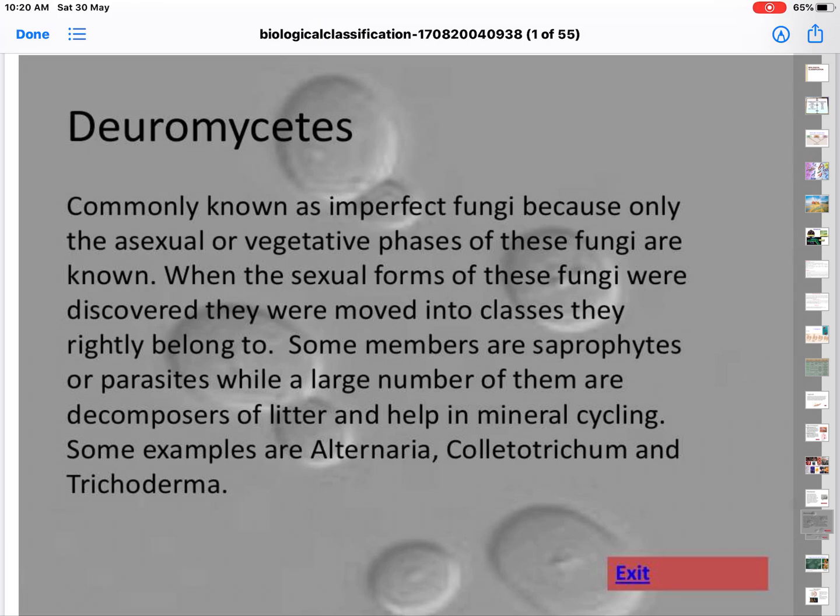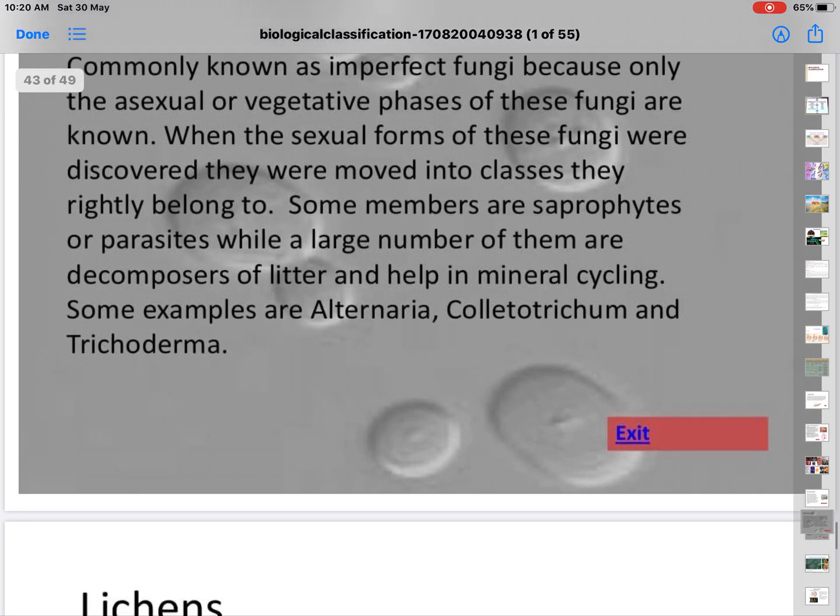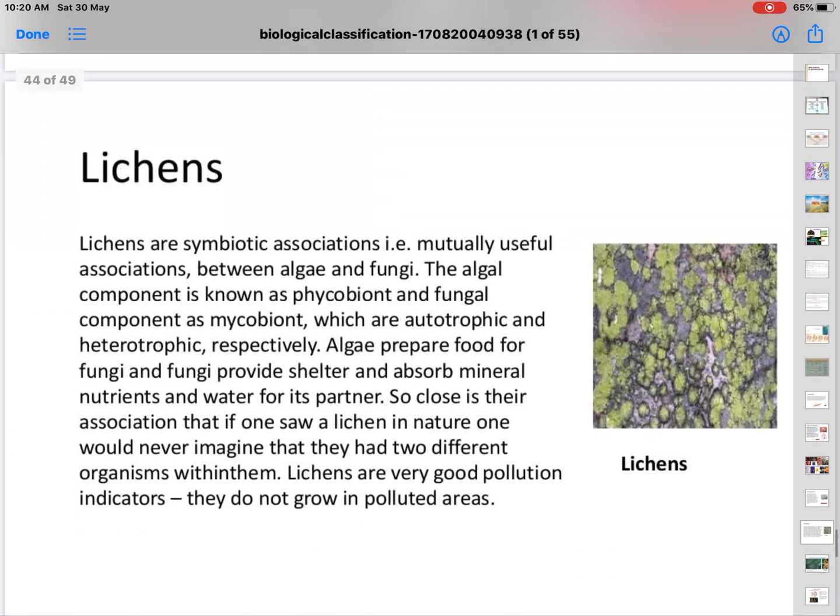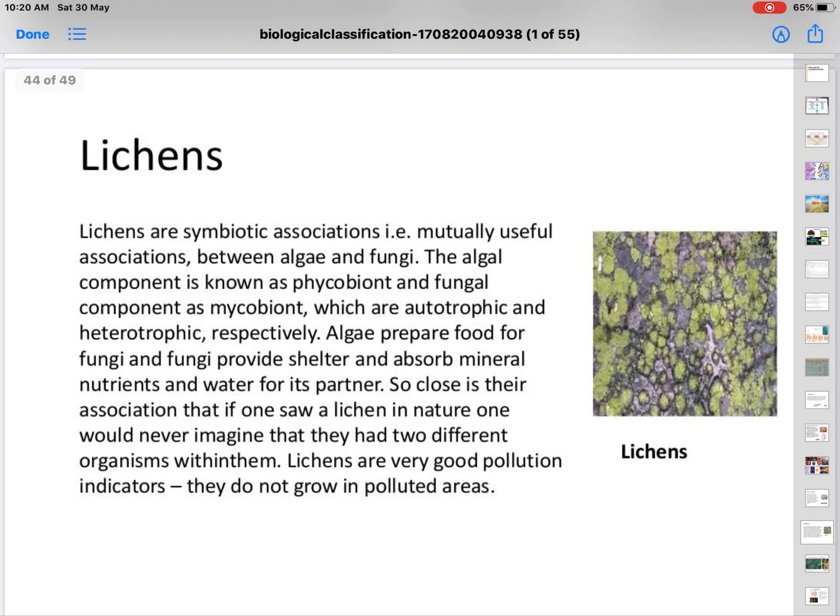Some members are saprophytes or parasites, while a large number of them are decomposers. So they help in decomposing the litter, hence help in mineral cycling. Example, Alternaria, Trichoderma. And then we come to the most important one, lichens. Lichens play a very crucial role, particularly in the prevailing situations. Wherever lichens are present, they indicate the pollution levels.